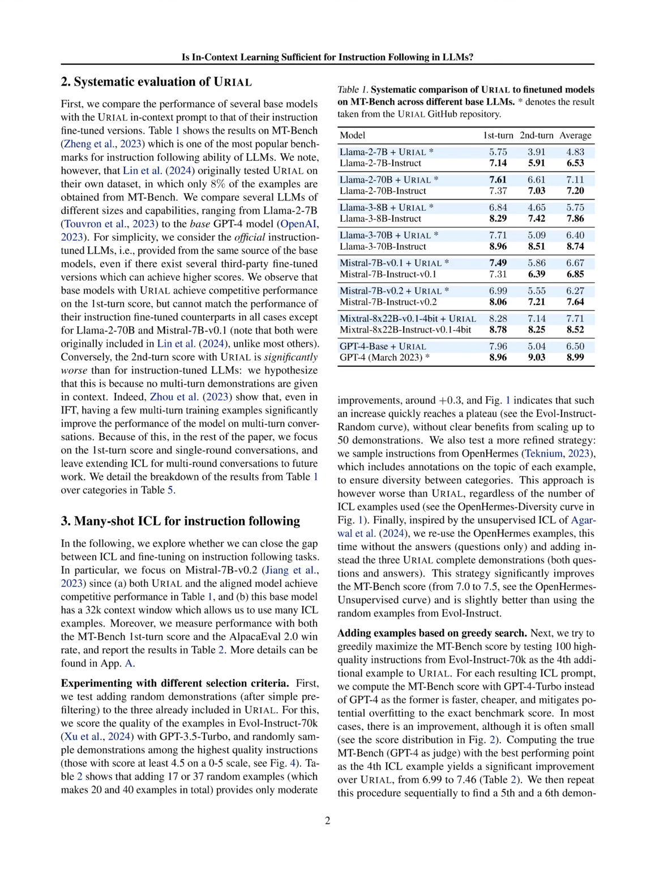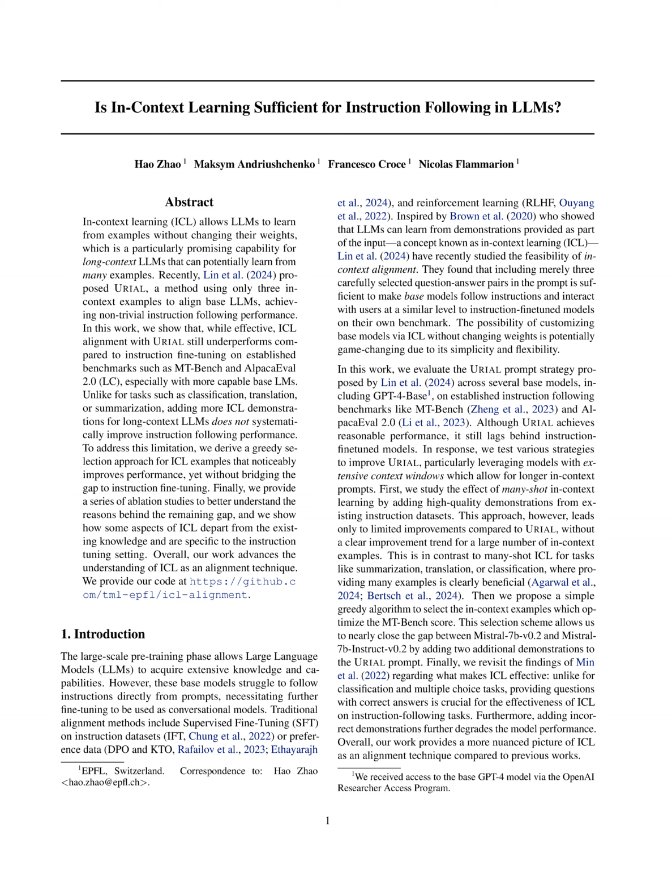URIAL aims to improve instruction following ability by optimizing the selection of in-context examples to enhance model performance on tasks like MT-Bench and AlpacaEval 2.0. URIAL differs from traditional alignment methods like supervised fine-tuning, SFT, and reinforcement learning, RLHF, in that it leverages ICL to guide the model's behavior without directly adjusting model parameters. While SFT relies on fine-tuning the model on instruction datasets, and RLHF uses reinforcement learning to train the model, URIAL focuses on providing in-context examples to enhance the model's ability to follow instructions.